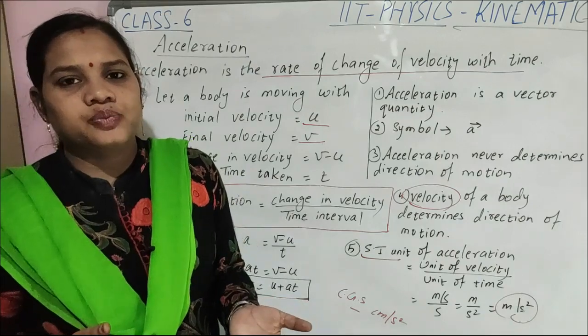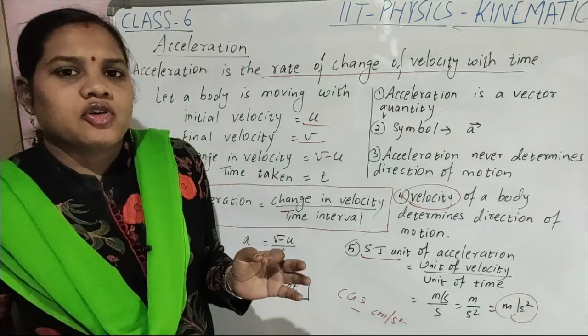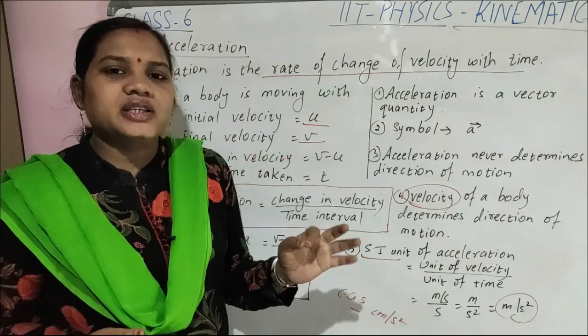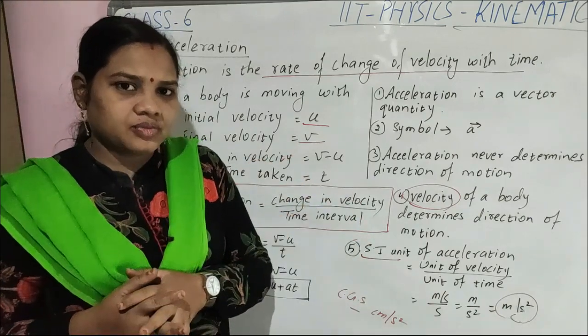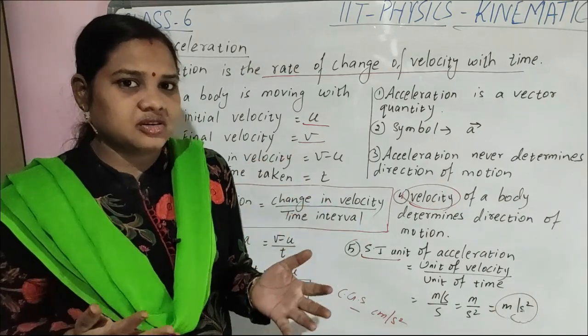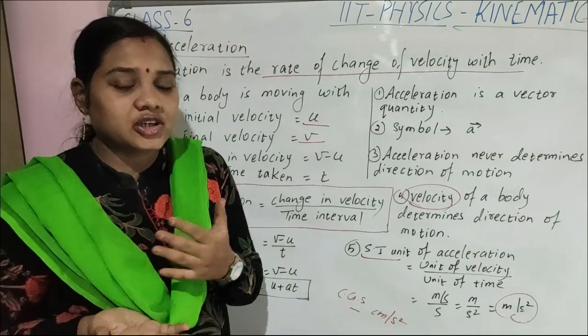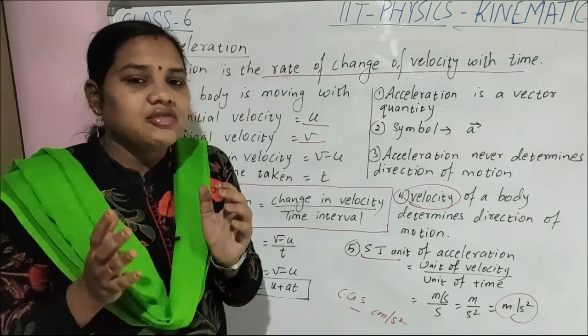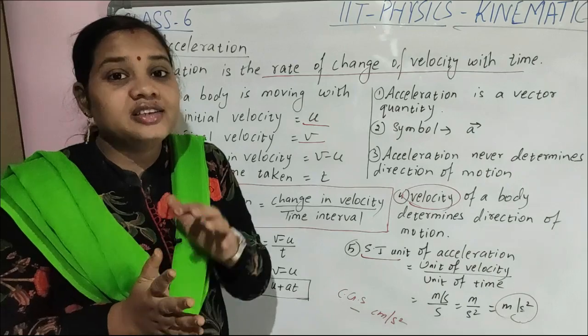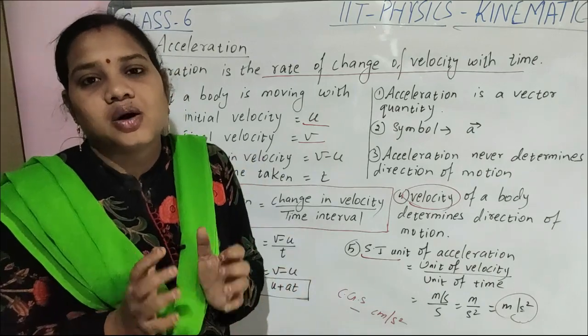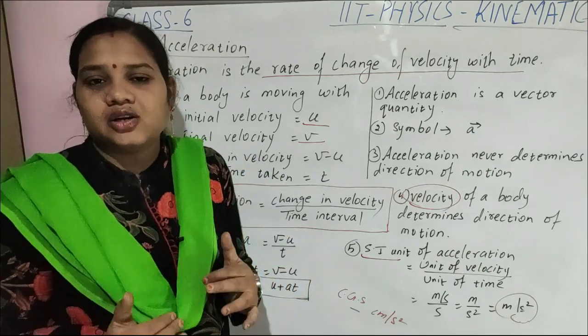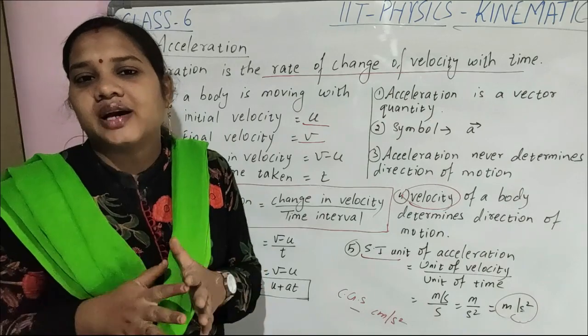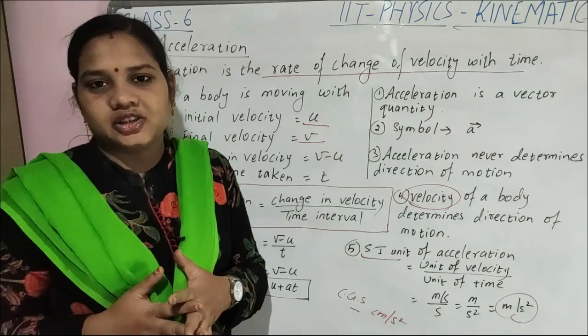Whenever the velocity of the body changes with time, that is called acceleration. If the velocity increases with time, that is positive acceleration, and if the velocity decreases with time, that is negative acceleration.